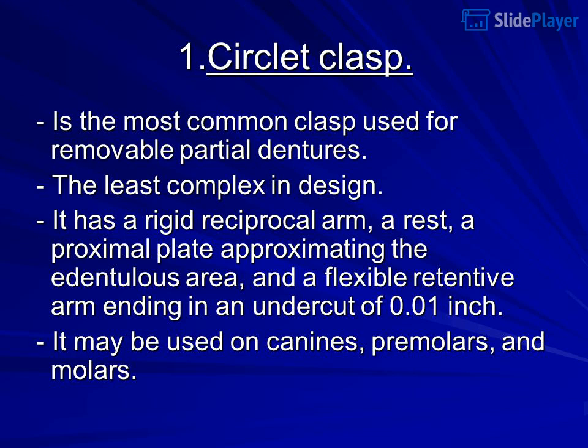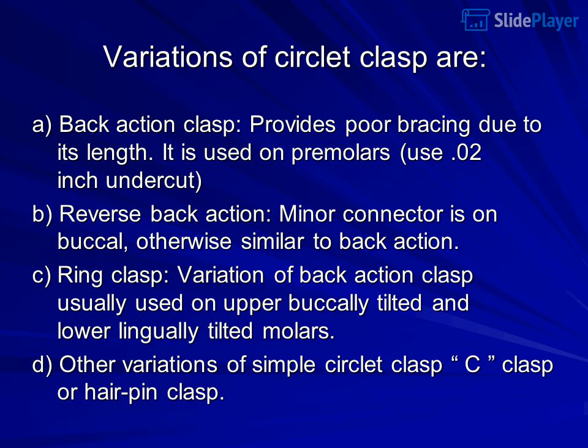1. Circlet clasp is the most common clasp used for removable partial dentures. It is the least complex in design. It has a rigid reciprocal arm, a rest, a proximal plate approximating the edentulous area, and a flexible retentive arm ending in an undercut of 0.01 inch. It may be used on canines, premolars, and molars.